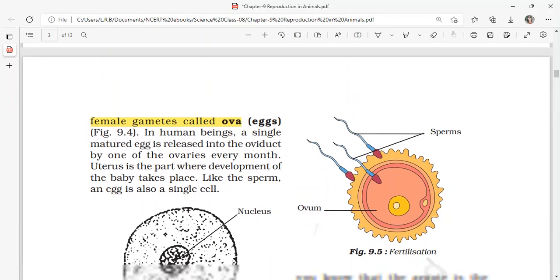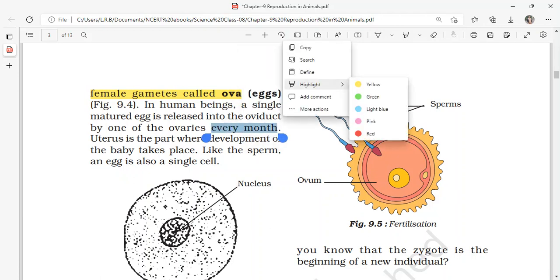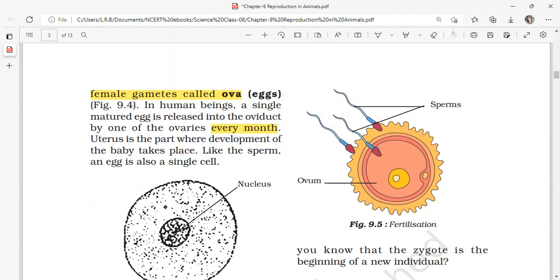In human beings, a single matured egg is released into the oviduct by one of the ovaries every month. A single ovum, or egg cell, will be released into the oviduct or the fallopian tube every month. So it is a periodic process, and the cycle for every month will be 28 days for a normal healthy woman.